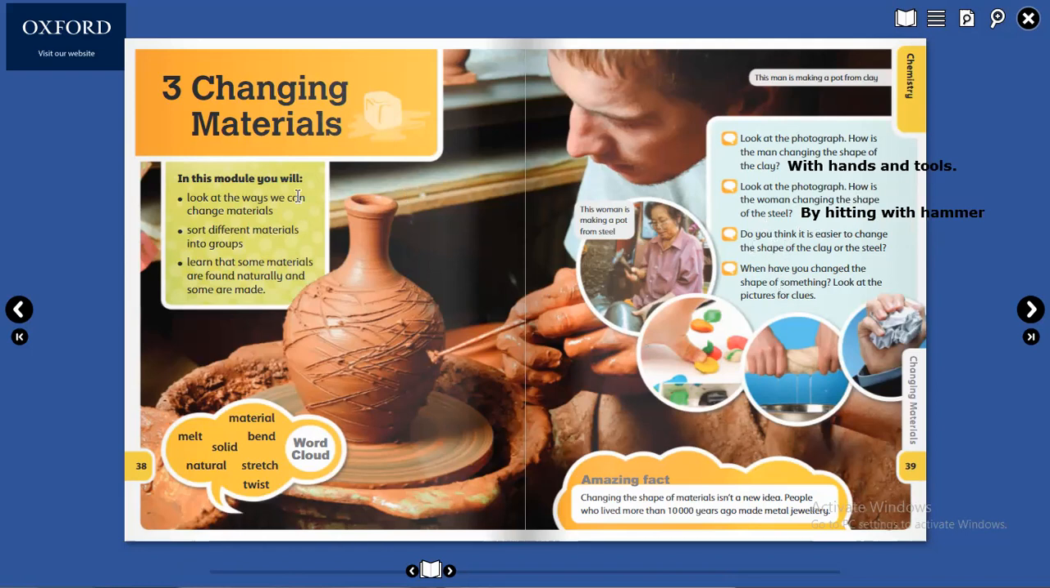Do you think it is easier to change the shape of a clay or a steel? Which one is easy? Yes, tell me. Changing the clay. Yes.